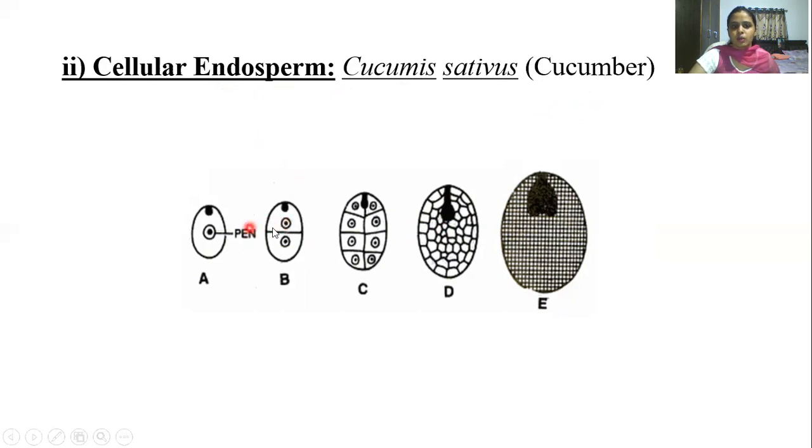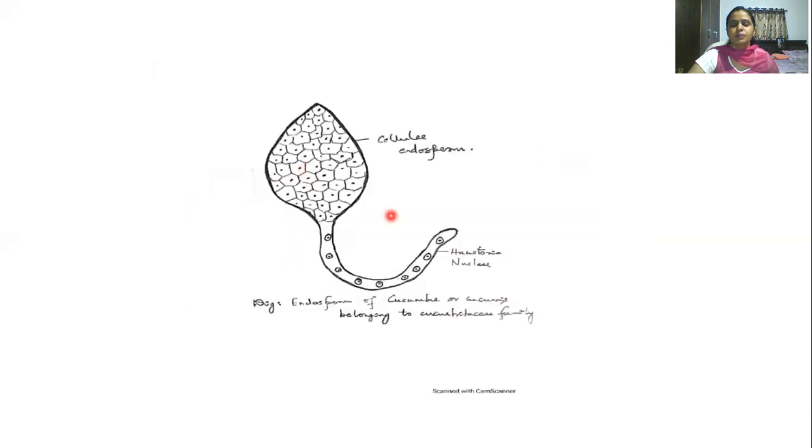This is the micropylar end and this is the chalazal end. So from both the ends, there can be the haustoria. There is a growth of haustoria. What is the function of haustoria? To absorb the nutrients from the surrounding tissue. For absorbing the nutrients from the surrounding tissue, either from the micropylar end or from the chalazal end or from both the ends, haustoria can be seen. So the example in this is cucumber.